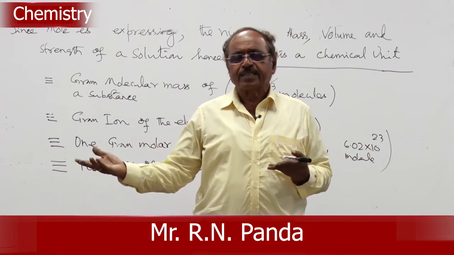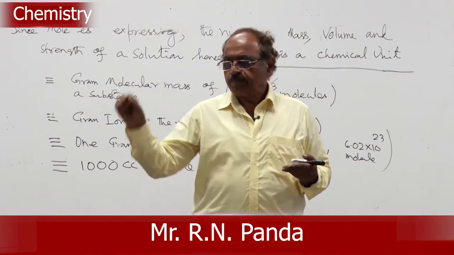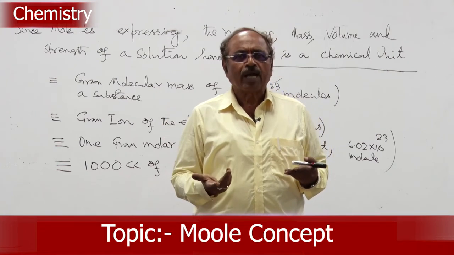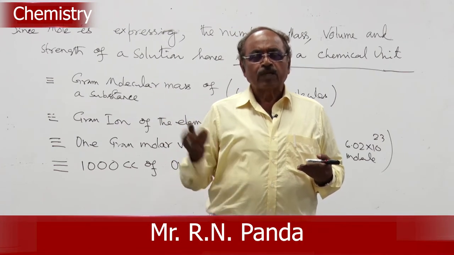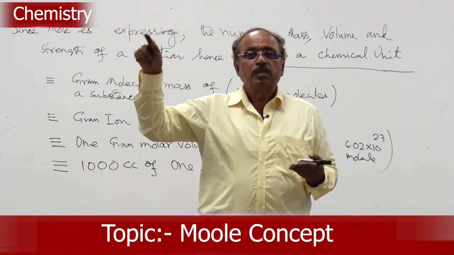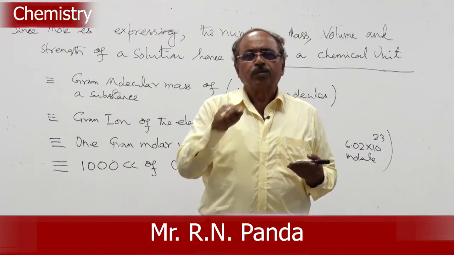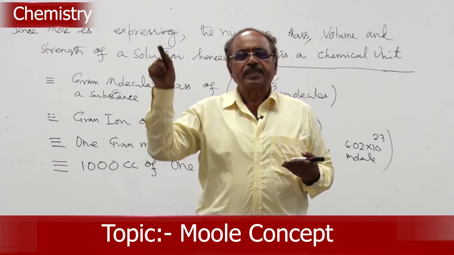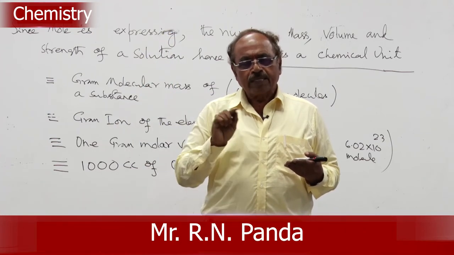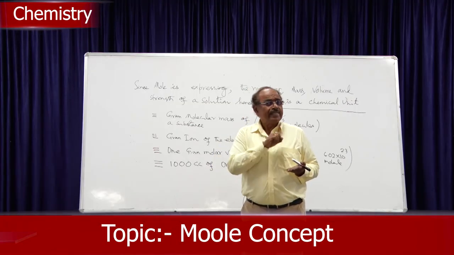I will say 0.1 mole of oxygen. Then what is the weight? The molecular mass is 32, so for 0.1 mole it is 3.2. I have 3.2 grams of oxygen. If I go to the molecules, then 6.02 into 10 to the power 22 molecules. The number of atoms is 2 into 6.02 into 10 to the power 22 atoms of oxygen, and the volume is 2.24 liters instead of 22.4 liters. You see, I have not told anything else.